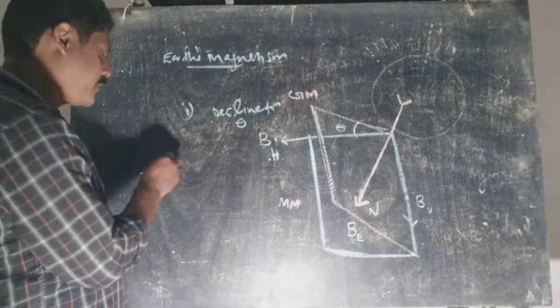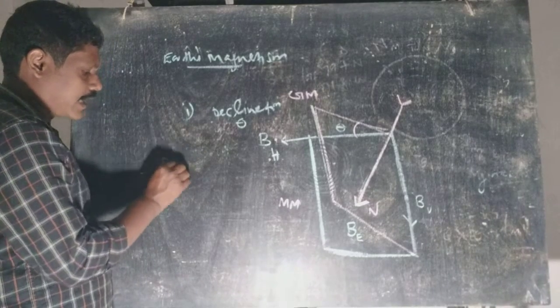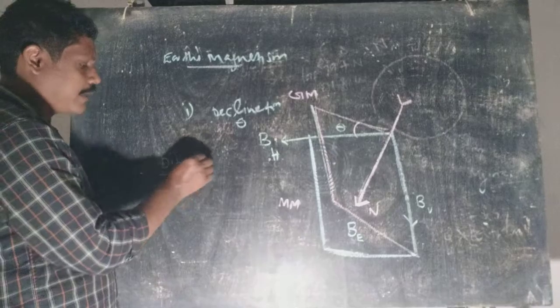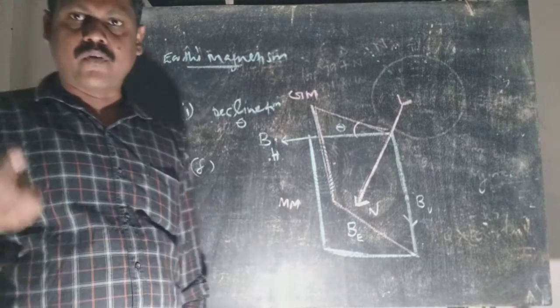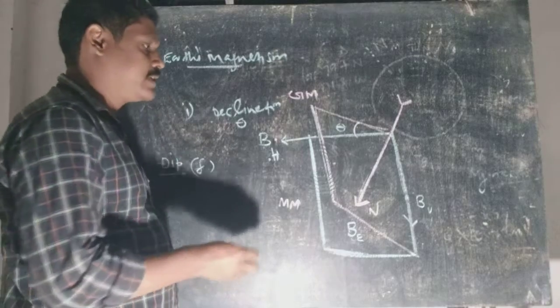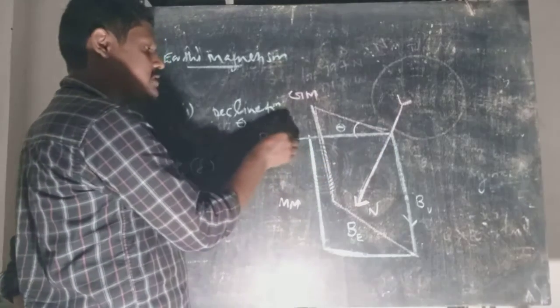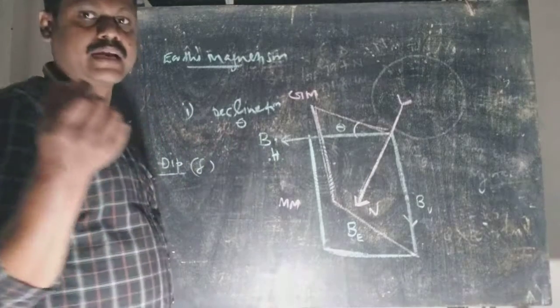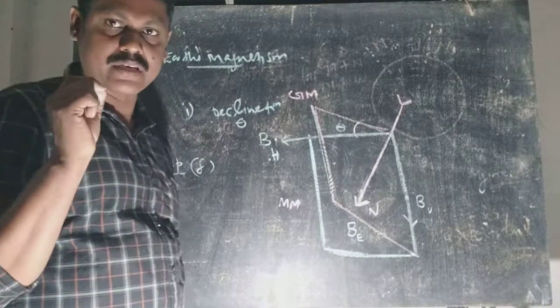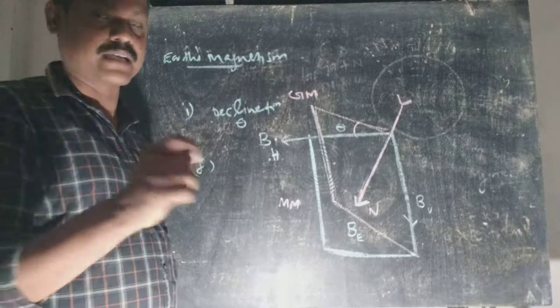Now we define an angle called the angle of inclination or dip angle, delta. It is defined as the angle between the horizontal to the Earth's magnetic meridian and the tip of magnetic north of the freely suspended magnetic material on Earth's surface.